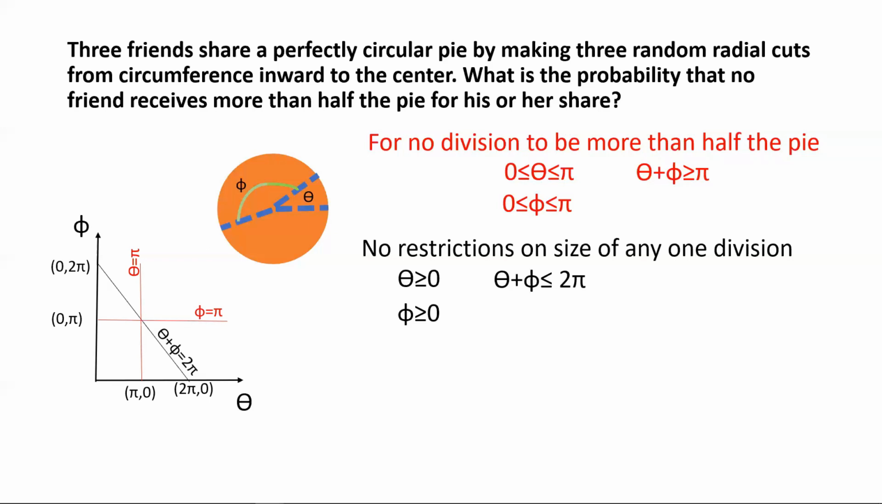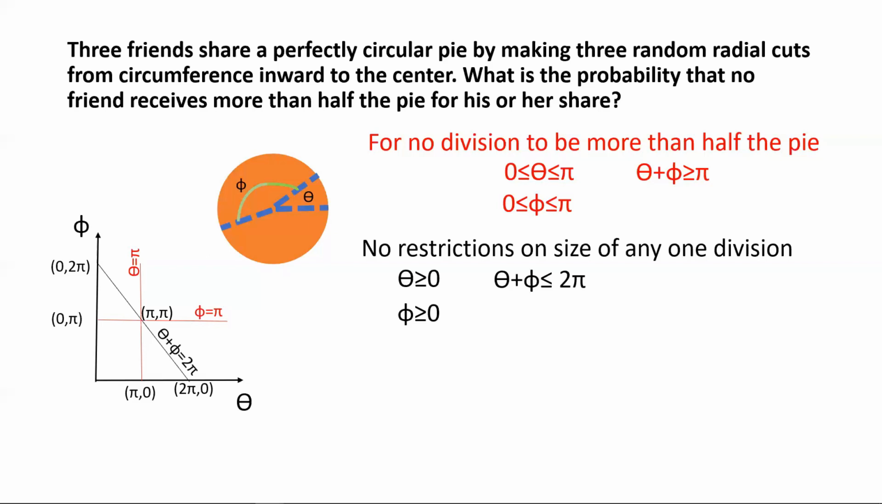And let's draw out another line, phi equal to pi, and that will be parallel to the theta axis, and it will intersect the phi axis at the point (0, pi). And then these two lines will meet each other, and it will also intersect the black slanted line that I've drawn, which is theta plus phi equal to 2 pi, at this common point (pi, pi). So this is something that you can just cross-check or verify from simple straight line equations and simple coordinate geometry.